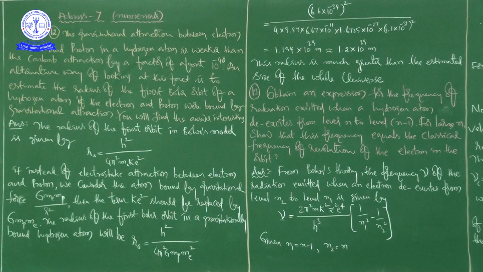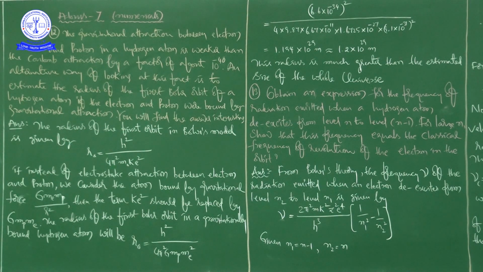And see here, what is the formula for the radius of the first orbit in Bohr's model?